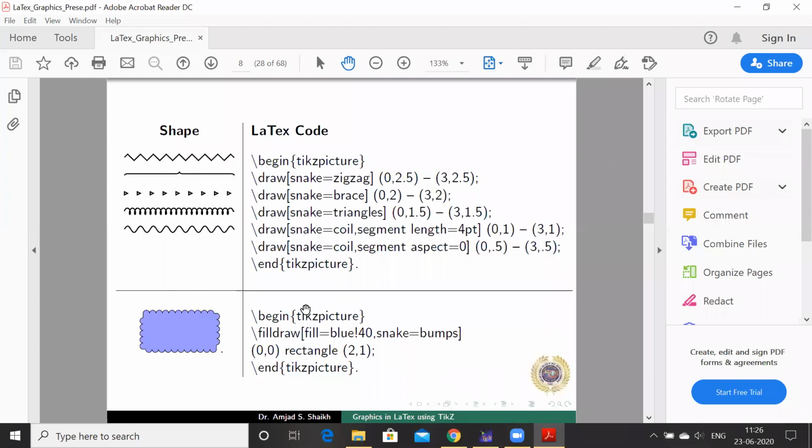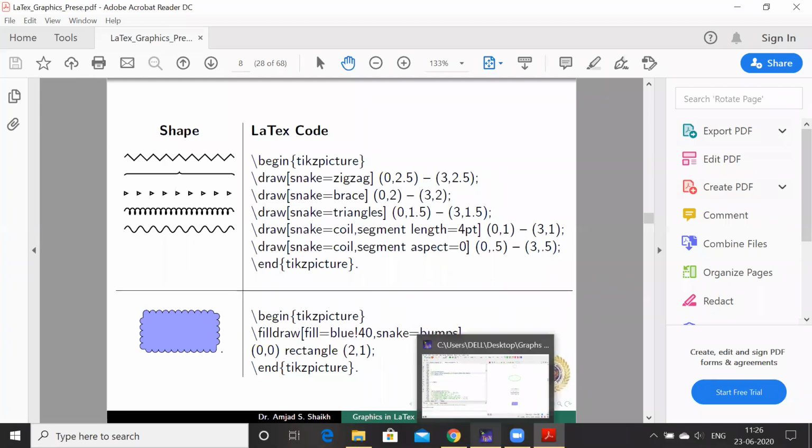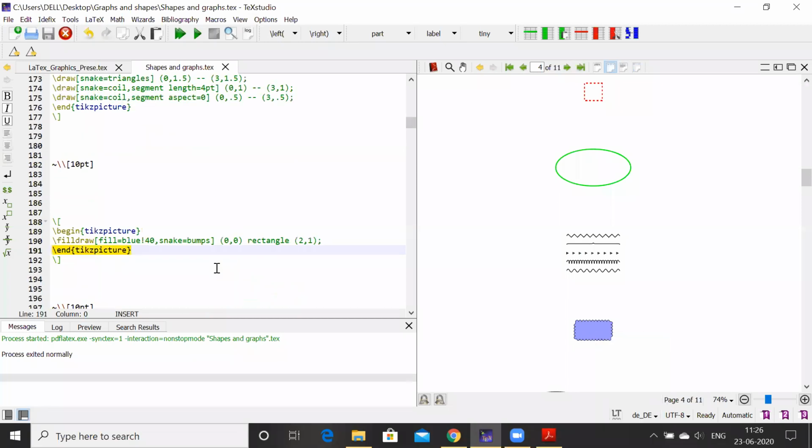Then one can see here, we can fill the colors inside our shapes. By using this fill equal to command, that is fill equal to blue. I have entered blue color. So here I got the blue fill. Look at here, this one. I can use some other color here. I'll put a red color. And this number 40 is just to increase the strength of the color.